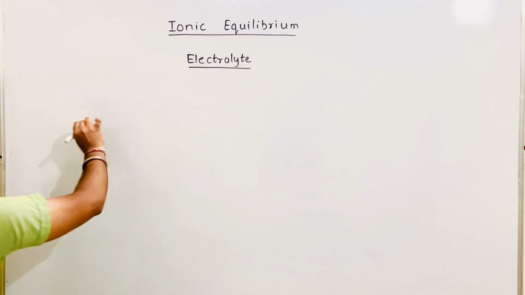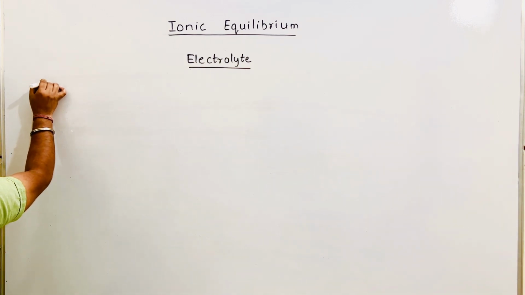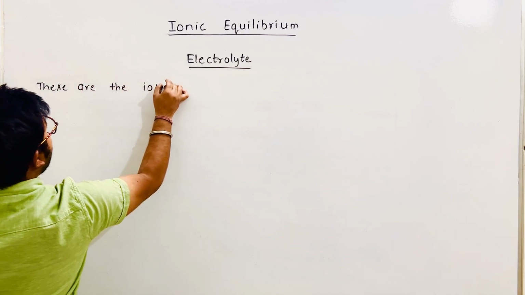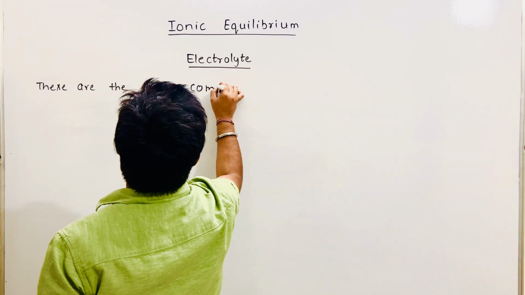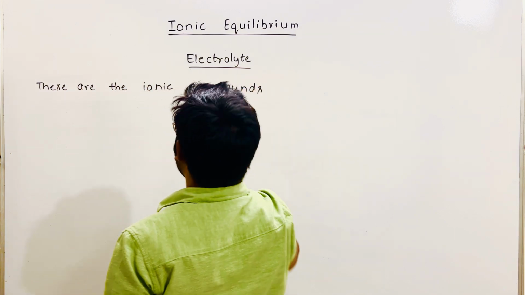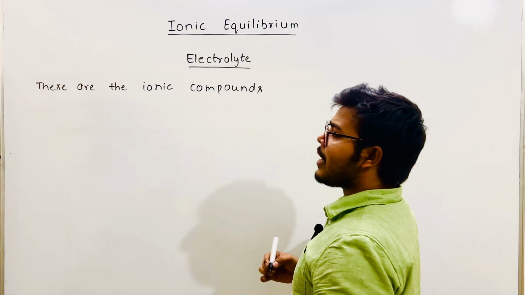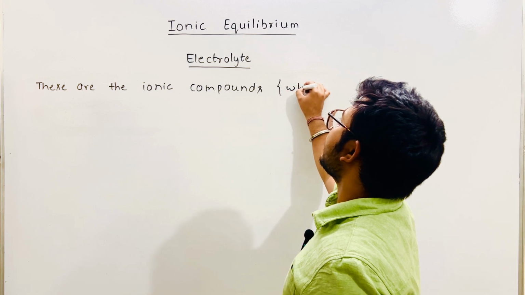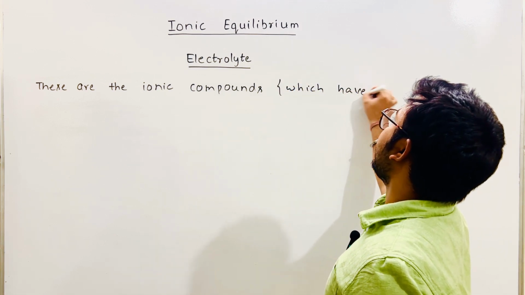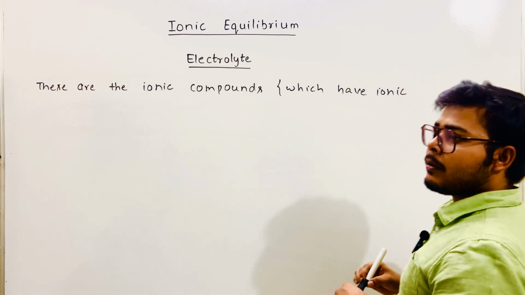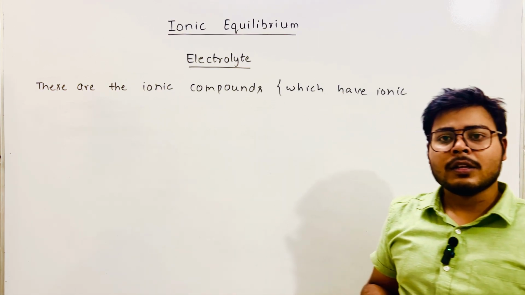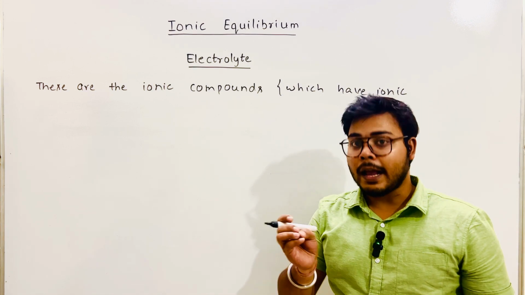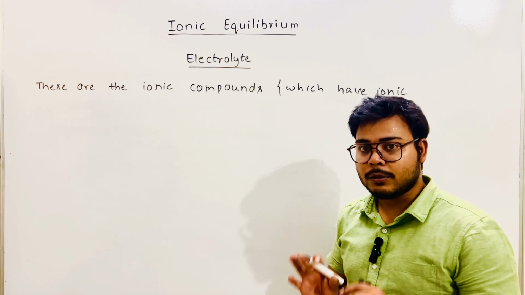What are electrolytes? Electrolytes are ionic compounds, or you can say compounds which have ionic character. Some compounds are not ionic compounds, but they are also electrolytes, because they have ionic character, polar nature.